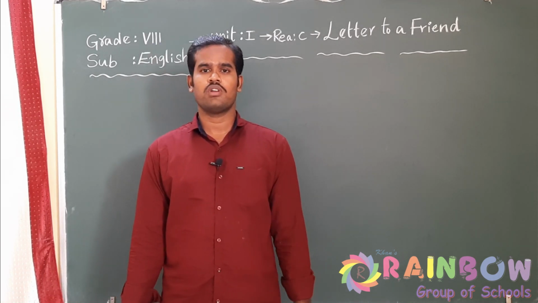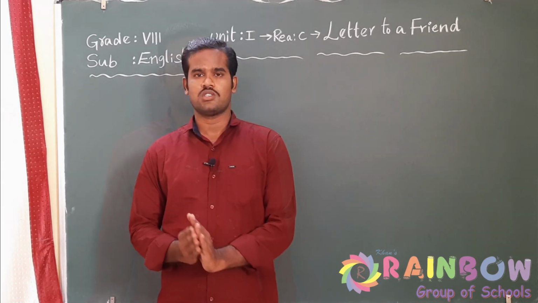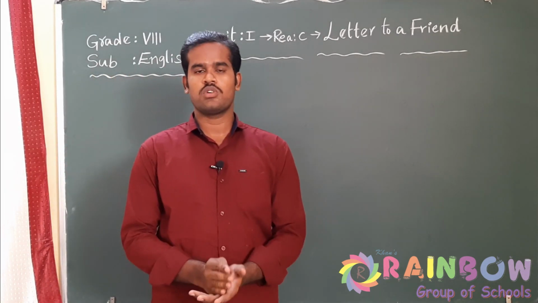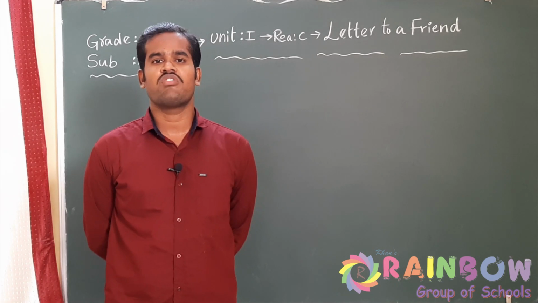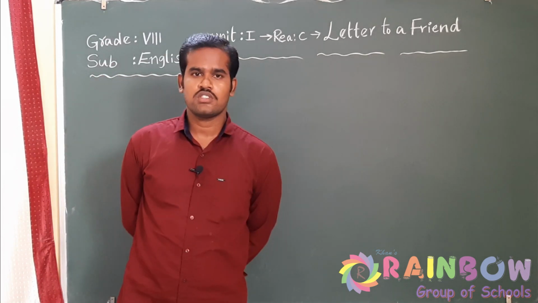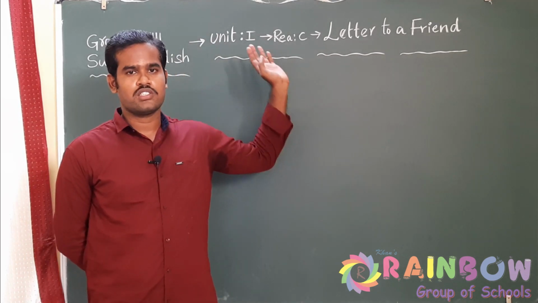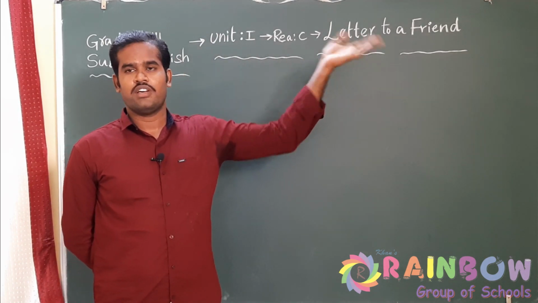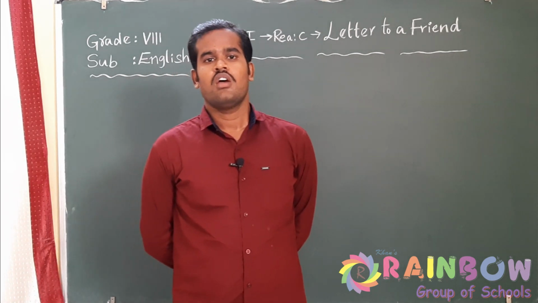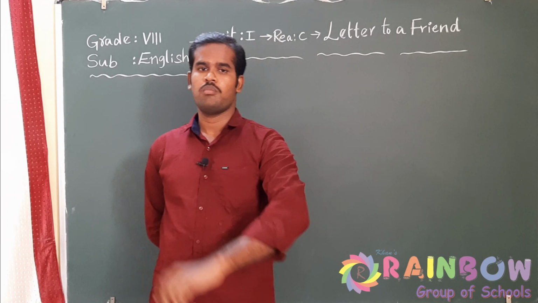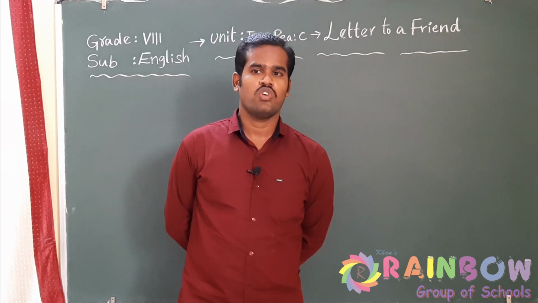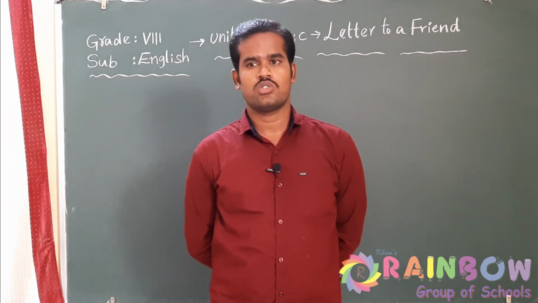So kindly open your workbooks as I start the first paragraph. Open your materials, turn your workbooks to page number 23. There you can find passage A, the first paragraph and 5 questions under that first paragraph for the lesson Letter to a Friend. The first 2 paragraphs from our lesson have been taken here and made into a paragraph, and 5 questions are there. So first question, why did Ramesh apologize to Suresh?